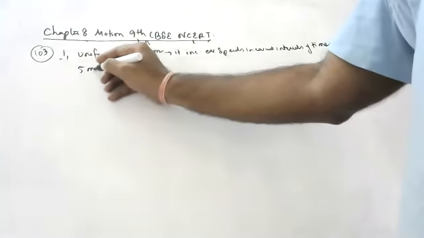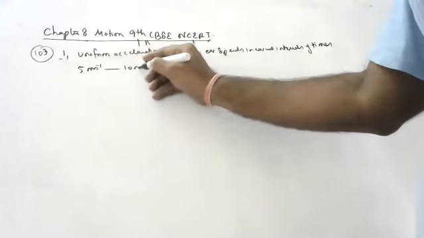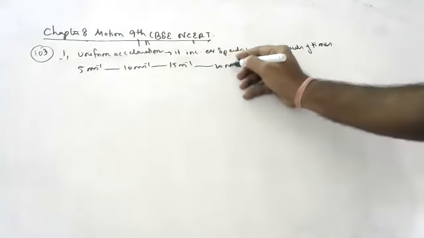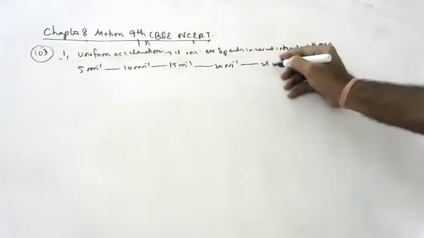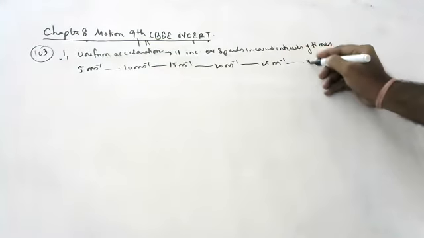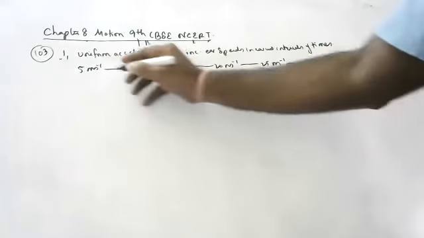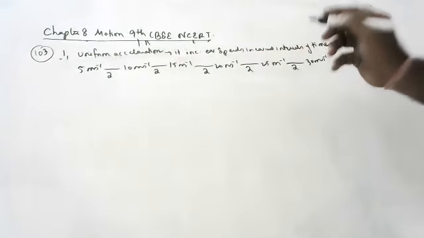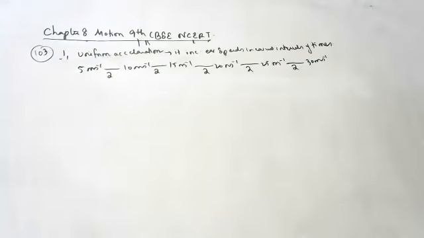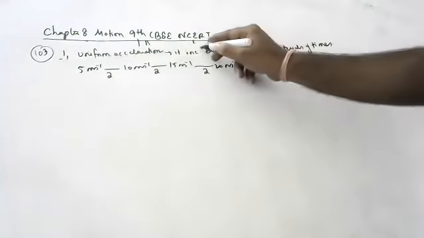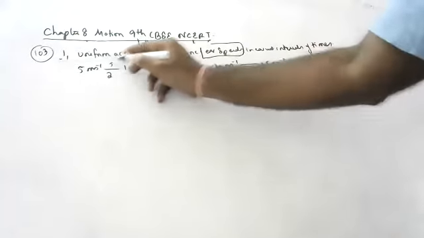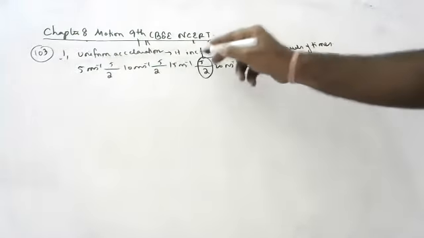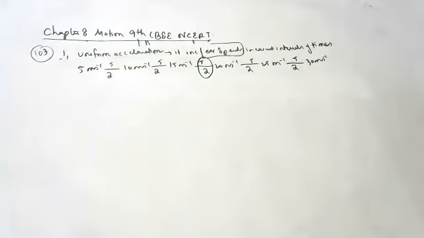Suppose it is going 5 meters per second, then 10 meters per second, then 15 meters per second, then 20 meters per second, 25 meters per second, then 30 meters per second. So everywhere it is occurring in 2 seconds, so that is called uniform. If it increases equal speeds, everywhere it is increasing 5, in equal intervals of time, that is called uniform acceleration.